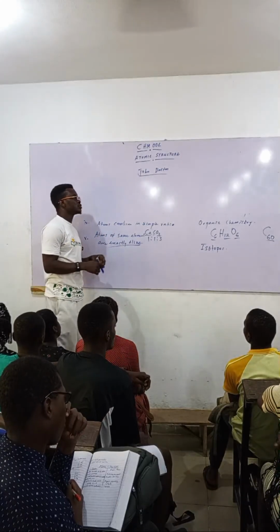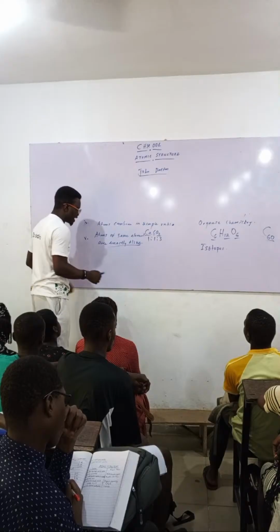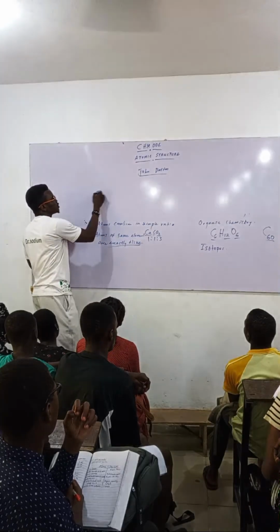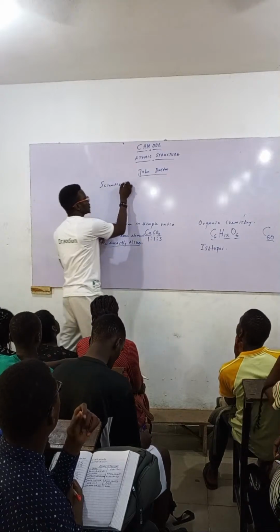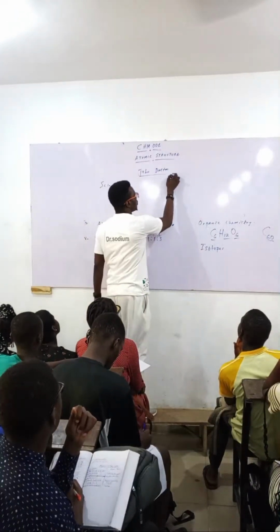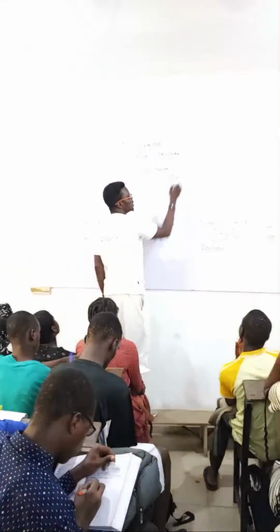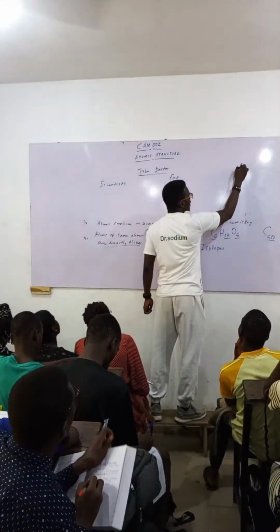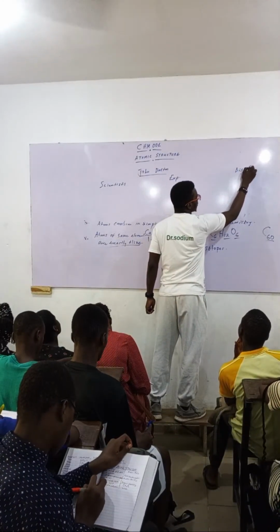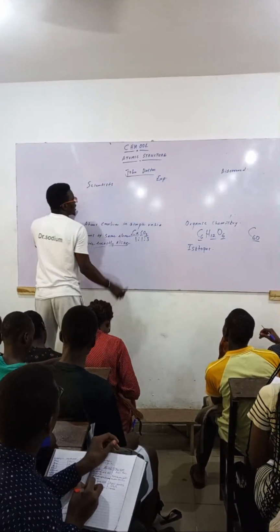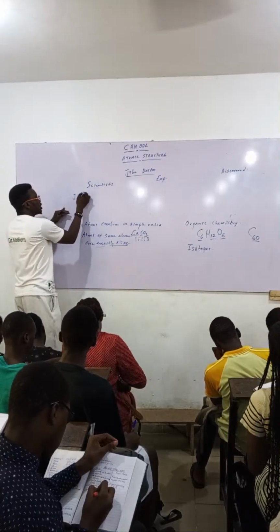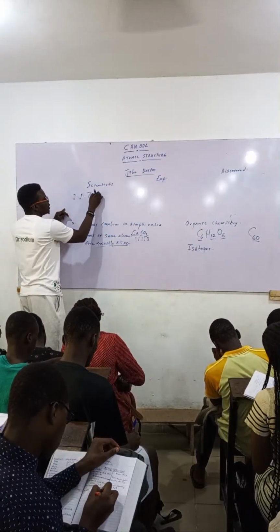That's what I mean. So when you're talking about those scientists, let's just look at the scientists, then the experiments they did and what they discovered in a simple form. J.J. Thomson was one of the scientists.